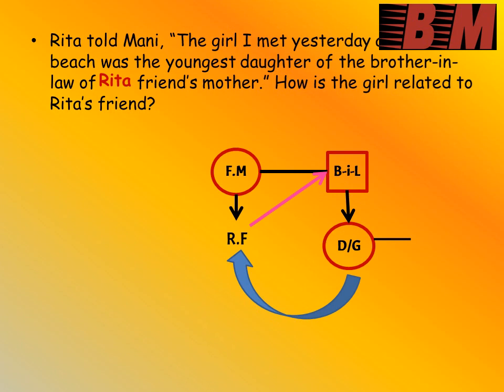So what is the relationship of Rita's friend to that brother-in-law? So Rita's friend's mother's brother-in-law becomes uncle to Rita's friend, and uncle's daughter, right? Uncle's daughter becomes cousin to Rita's friend. So the relationship is cousin.